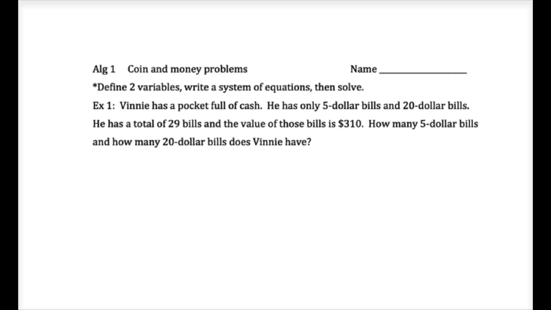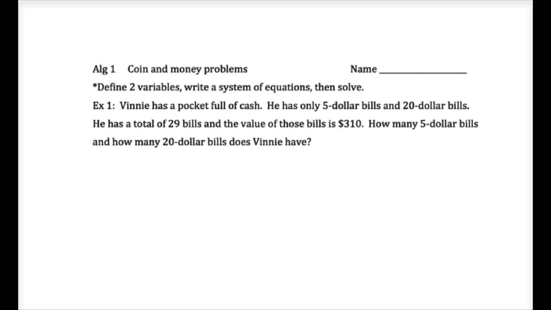All right. Vinny's got a pocket full of cash. He's an accountant in Milwaukee. The trick is that he only has $5 bills and $20 bills. We know that he has a total of 29 bills, and the value of those bills is $310. How many $5 bills and how many $20 bills exactly does Vinny have?